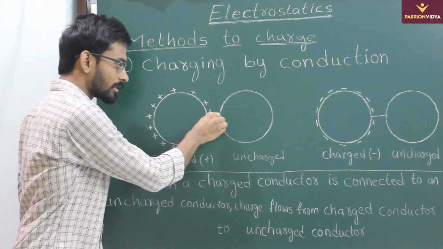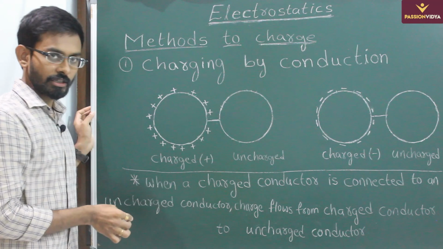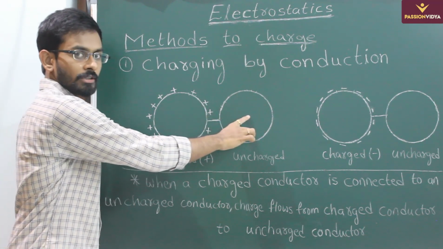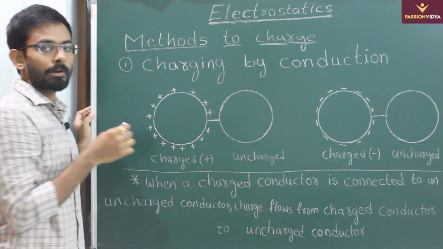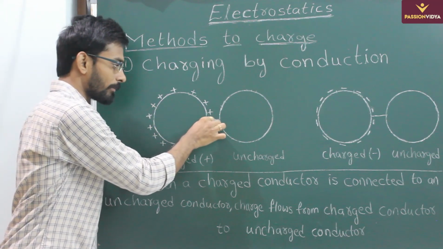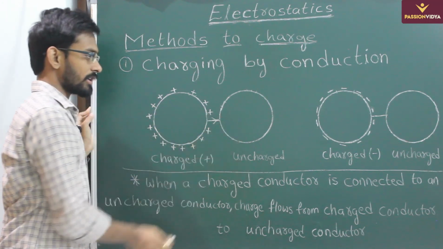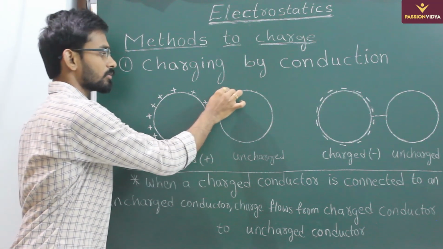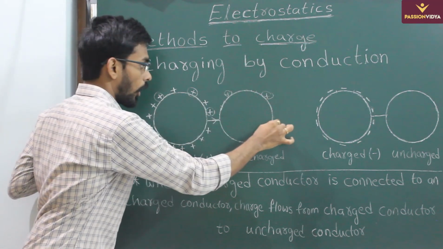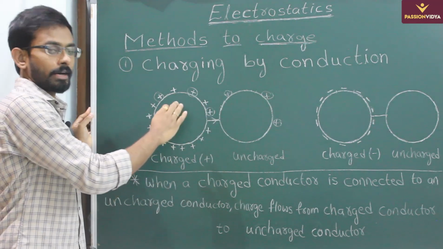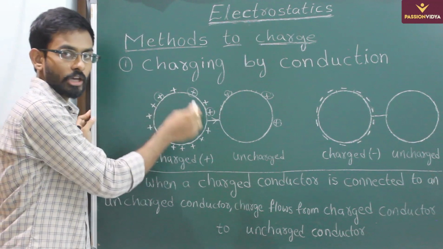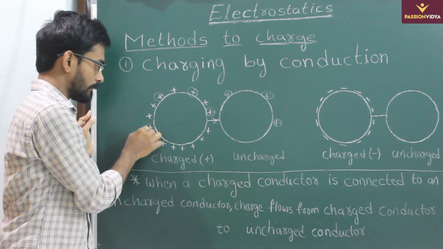Now when you connect this charged conductor to an uncharged conductor, these charges can transfer from this conductor to this conductor, and when the charges move from here to here, the separation between the charges increases. So some charge will be flowing from the charged conductor to the uncharged conductor, right? Let us say this charge has moved from here to here. How much charge moves from the charged conductor to the uncharged conductor depends on the size and the shape of the conductors.